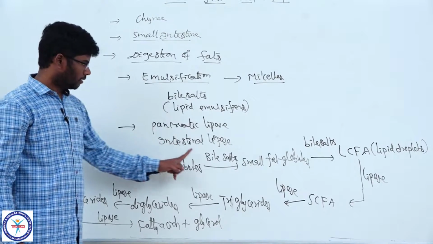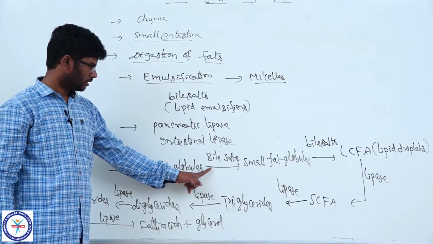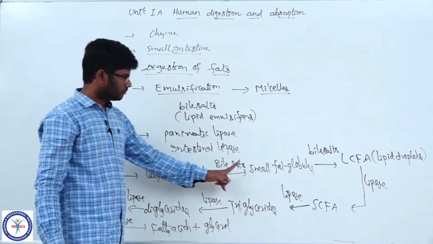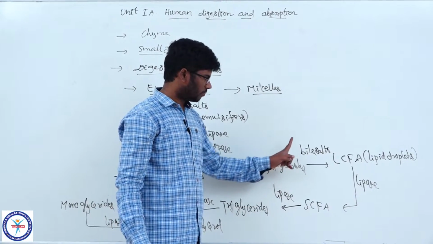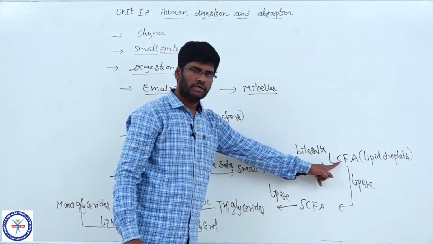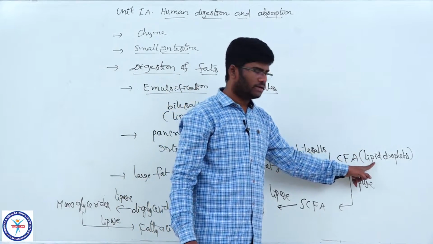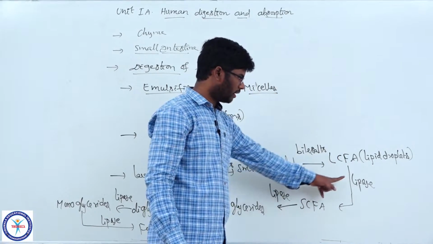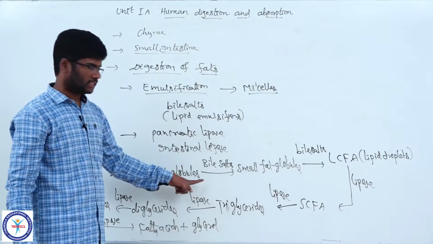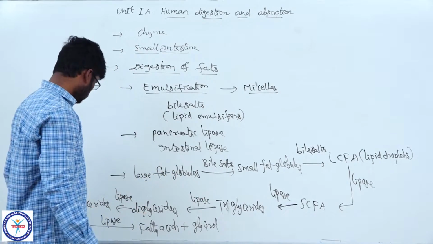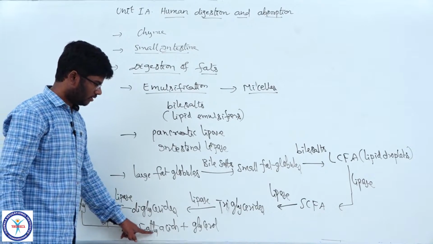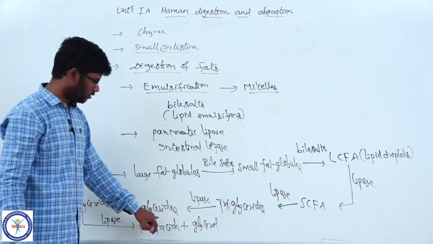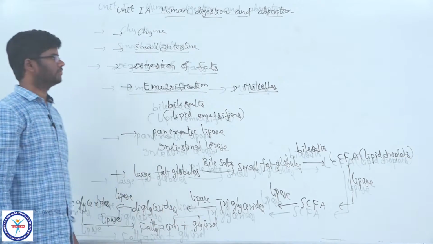First of all, the bile salts convert the normal fats into emulsified fats. These emulsified fats are small fat globules, which are acted upon by bile salts to convert them into long chain fatty acids, the lipid droplets. Then these long chain fatty acids are converted into short chain fatty acids by lipase enzyme, which in turn are converted into triglycerides, then diglycerides, monoglycerides, and finally fatty acids and glycerol. Fatty acids and glycerol are the end products of fat digestion, formed in the lumen of the small intestine.